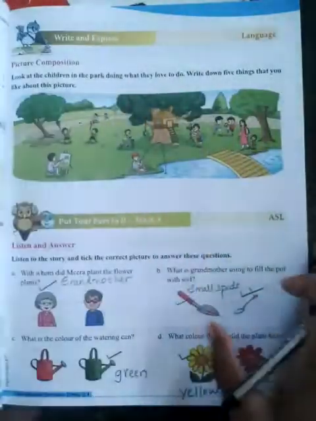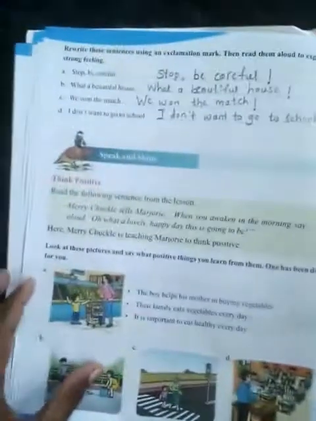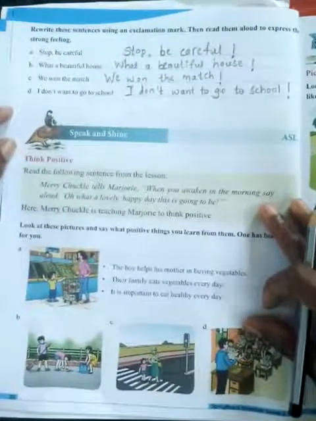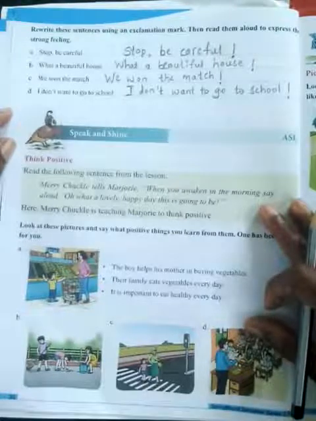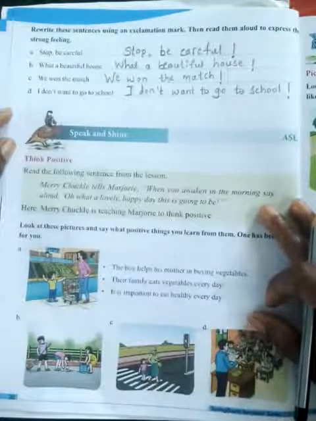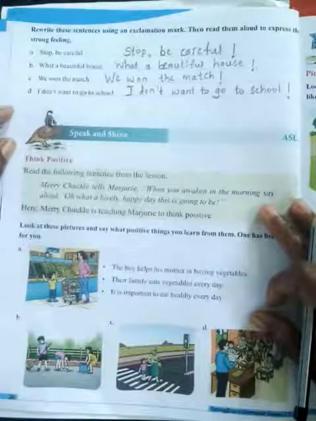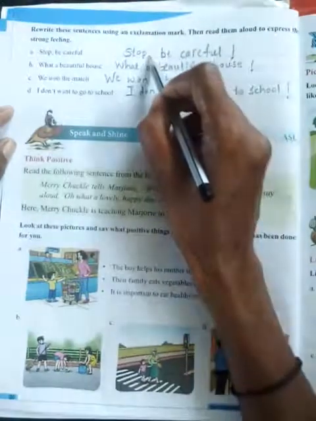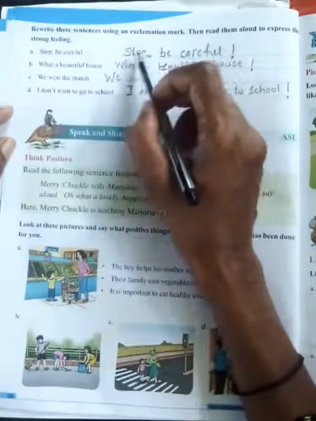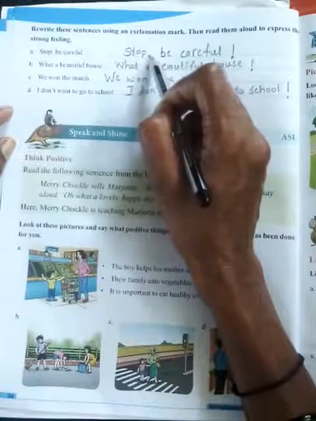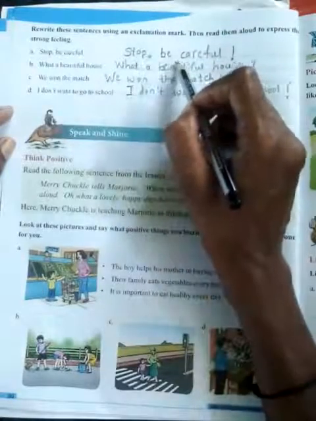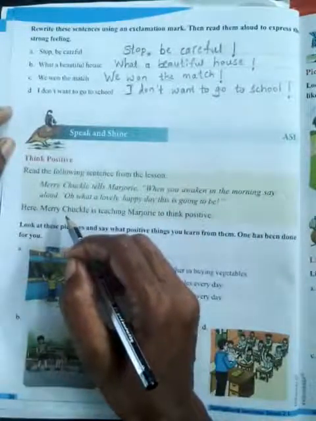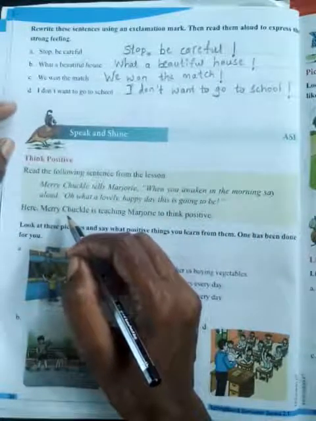Surprise, anger or joy. Okay, come to the next page. Page number 36. Rewrite these sentences using an exclamation mark. Then read them aloud to express the strong feelings. Stop. Be careful. Give here one comma. Stop. After the stop word you give one comma. Be careful. You write here exclamation mark.